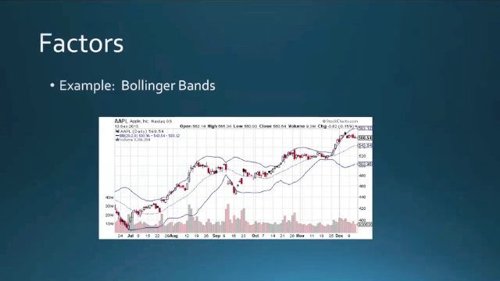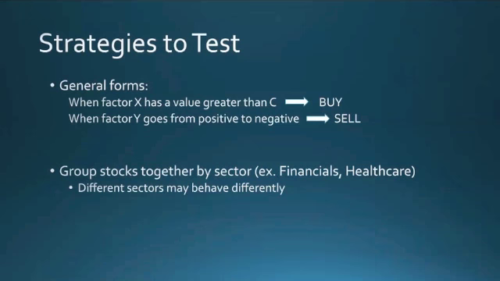One common indicator is the Bollinger Bands. They show how a stock is trading relative to its moving average. When a stock is near the bottom Bollinger Band, it is thought to be oversold and underpriced. When a stock is near the top band, it is said to be overbought. So we wanted to test strategies along these lines.